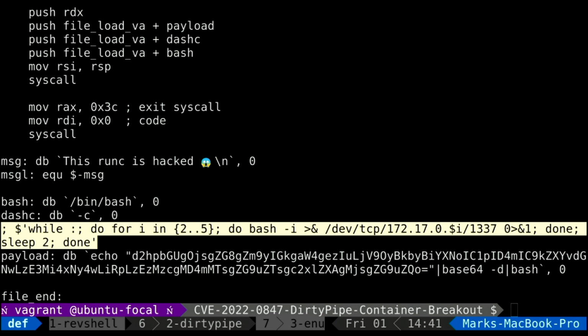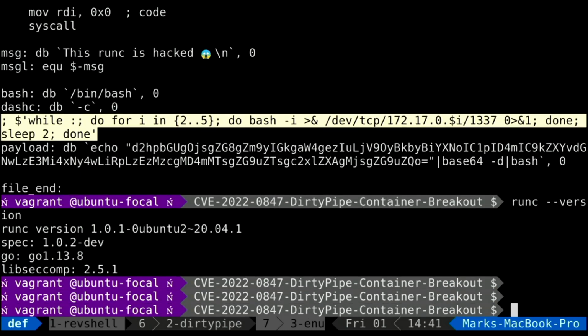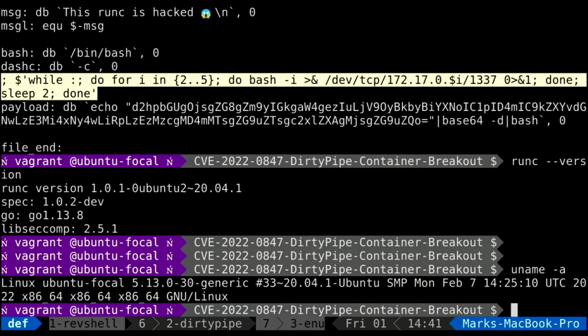So first, let's just check the runc versioning that we've got. Okay, so this is the runc binary that we will overwrite. This runc is the low-level container builder. We're running a vulnerable kernel. We'll look at which kernels remain vulnerable now. And yeah, as I say, thoughts and prayers for this one, because non-determinism runs rife.